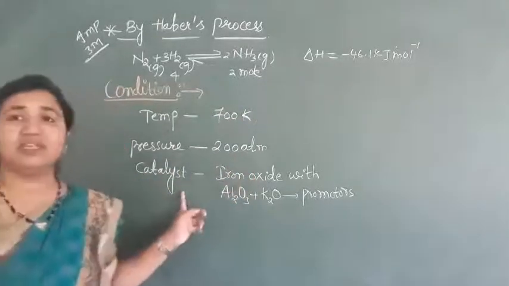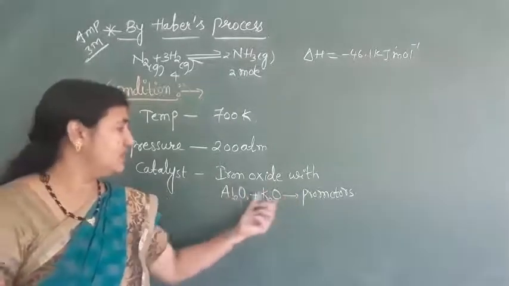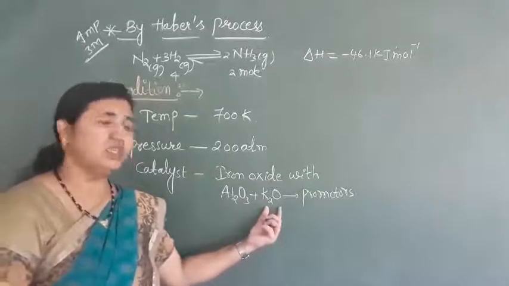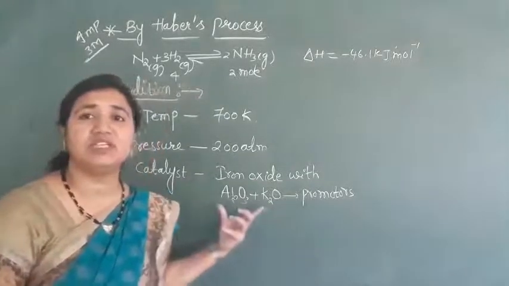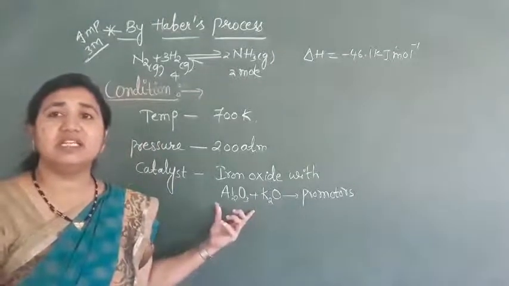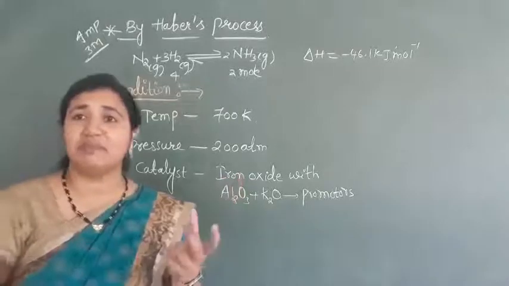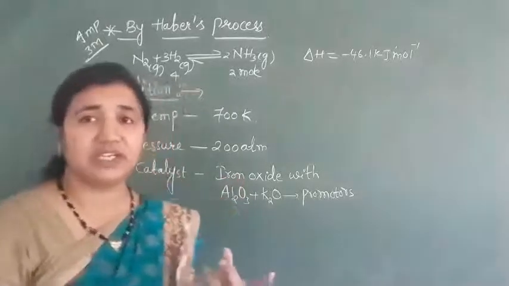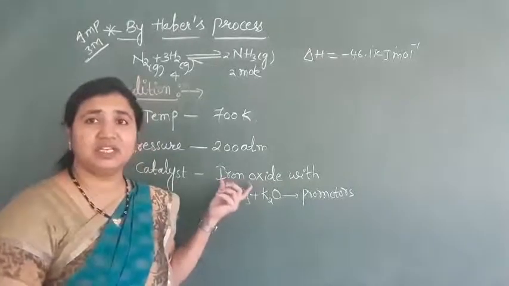Again we have to use a catalyst here. Which catalyst? Iron oxide with aluminum oxide and potassium oxide. Both of these act as promoters. Promoters means what? They will increase the activity of this iron oxide. Iron oxide is our main catalyst on which the reaction takes place. Okay, so this catalyst increases the speed of the reaction.